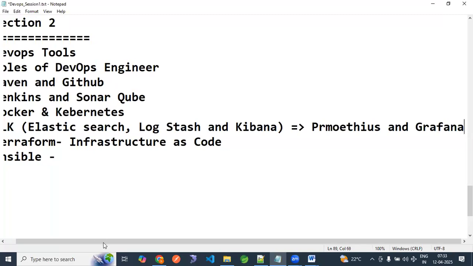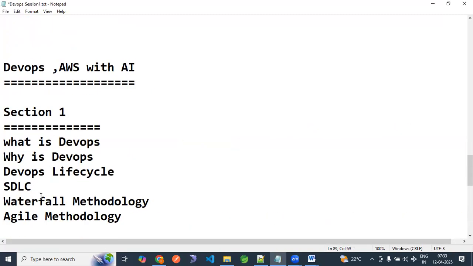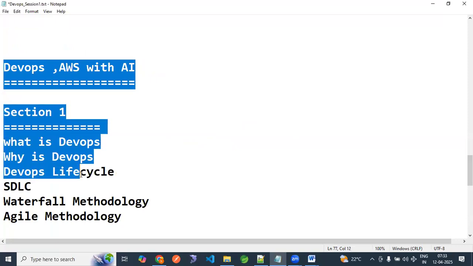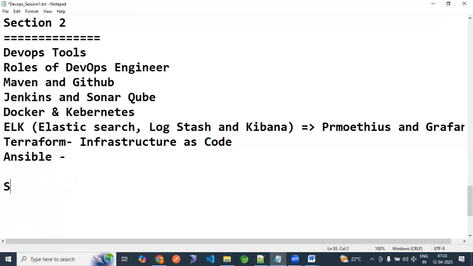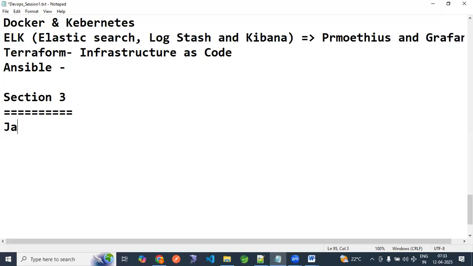Okay. Now slowly we will understand. We will go inside DevOps. Now try to observe. After that, in section 3, we are going to see projects, right? We are going to see how to deploy some Java project.